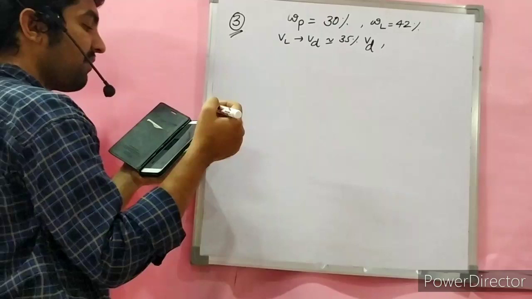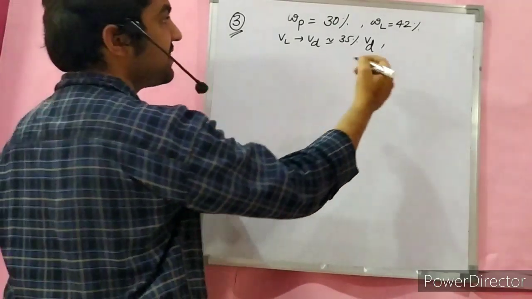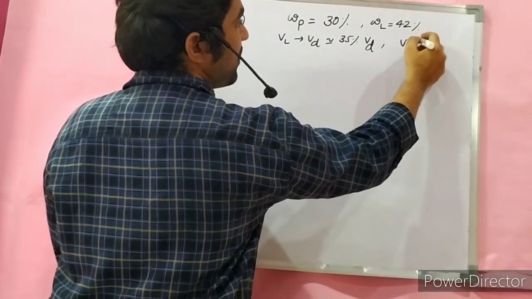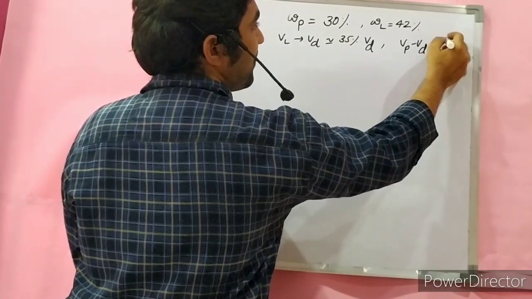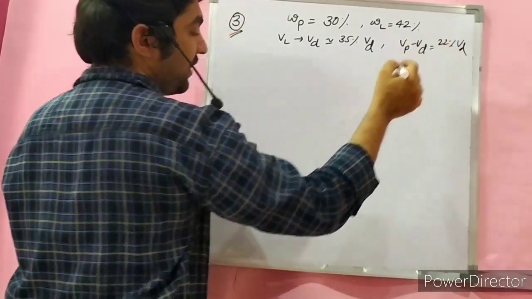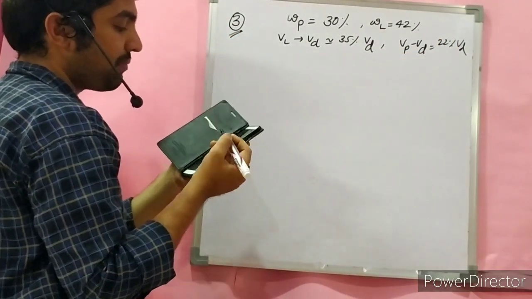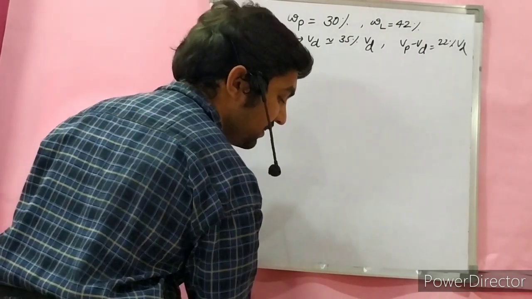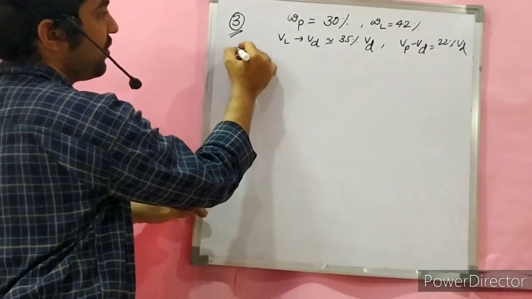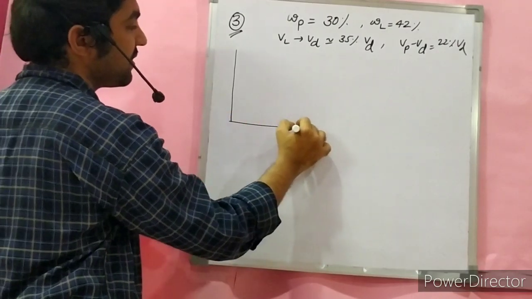Similarly, the percentage volume change from plastic state to dry state is 22% of the dry volume. Determine the shrinkage limit and shrinkage ratio of the soil. To solve this question, make use of the consistency curve concept.